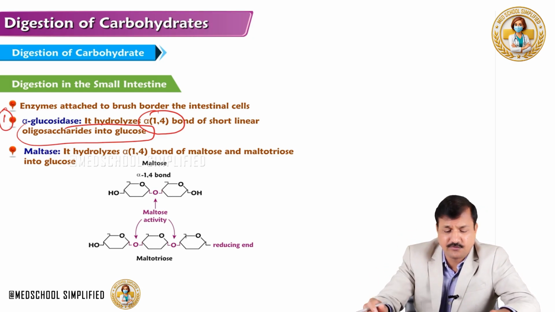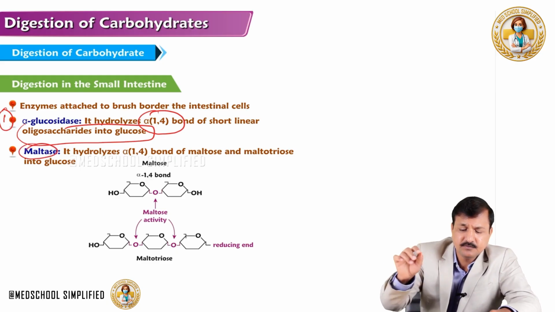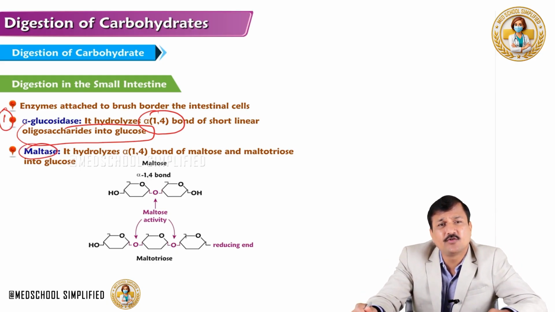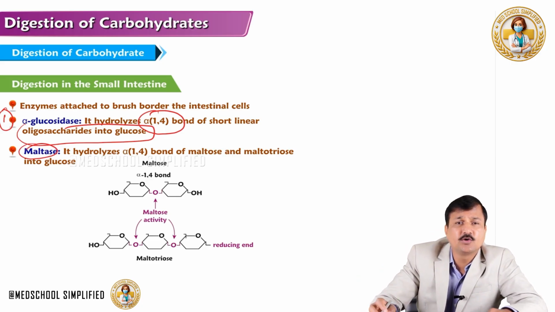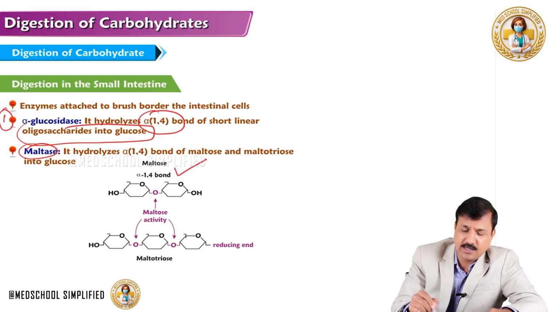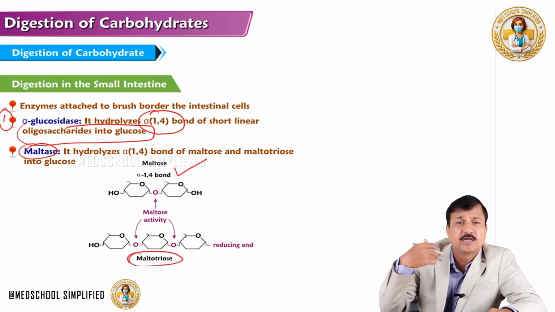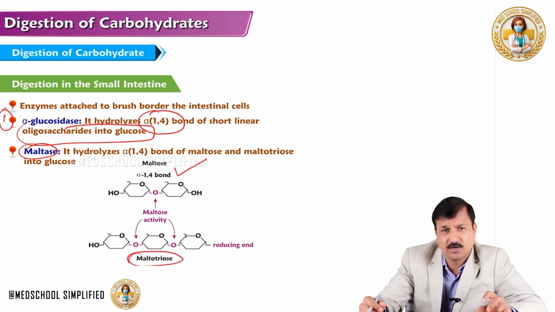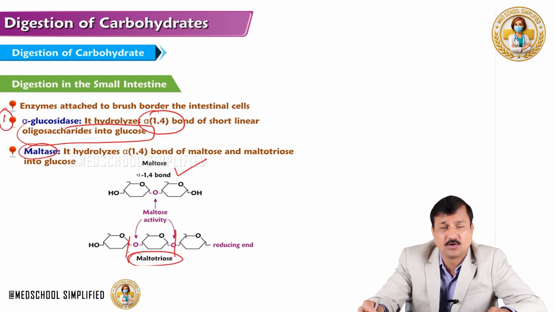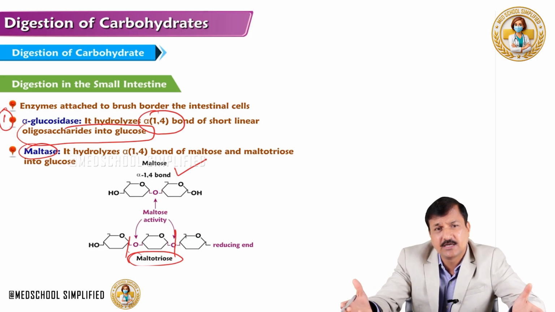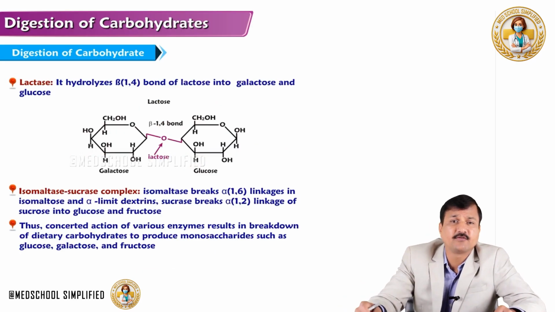by breaking the alpha-1,4 bond. Now, maltase enzyme. Maltase breaks the alpha-1,4 bond present in maltose. What is maltose? Maltose is a combination of glucose plus glucose with an alpha-1,4 bond, and the maltase enzyme is going to break that alpha-1,4 bond, both in maltose and also in maltotriose. You know maltotriose has 3 glucose attached with alpha-1,4 bonds. So it breaks that alpha-1,4 bond and releases a glucose molecule. So maltase acting on maltose and maltotriose releases individual glucose by breaking the alpha-1,4 bond.